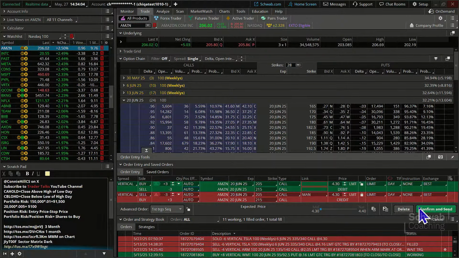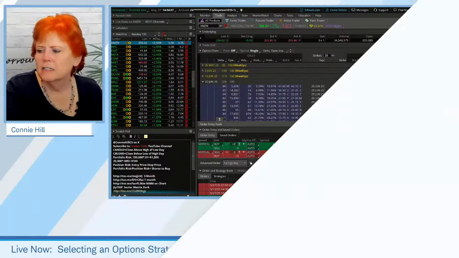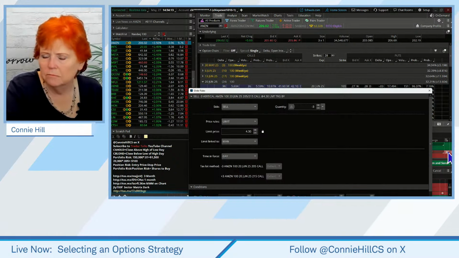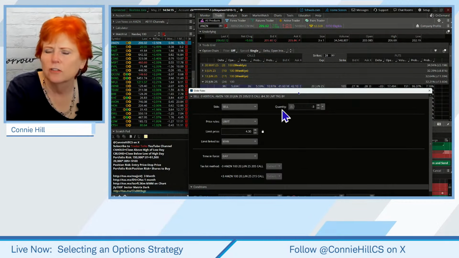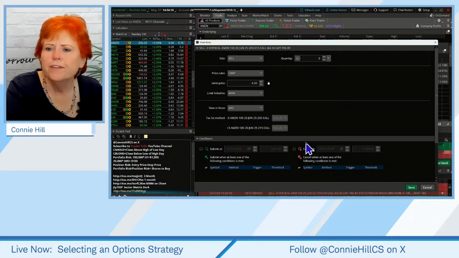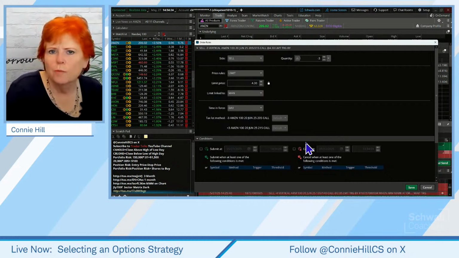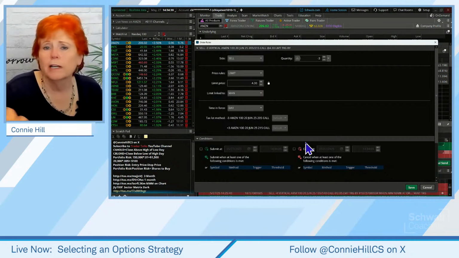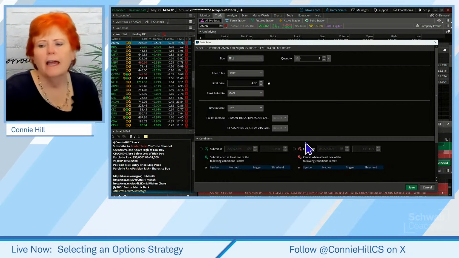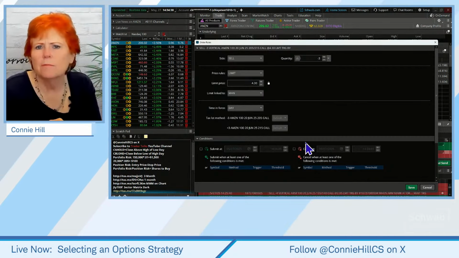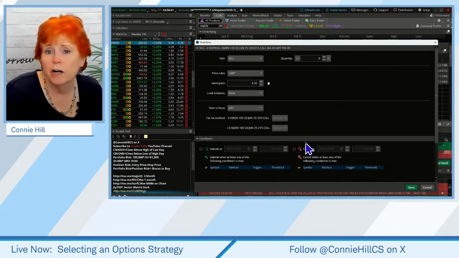Now, I'm curious, how many of you are starting to use this idea of putting on conditional exit points based on the price of the stock or some other condition? Are some of you starting to use this a little bit more regularly? I hope the answer is at least you're practicing it in, say, your paper money account so you can get a little bit more comfortable with it. It kind of frees up your time. If you know that's where I want to get out, great, we plug it in there, and then you don't have to be emotional while it's trading. Maybe it's almost there, maybe it's doing something I don't want it to do, but we've already fixed the parameters where we want to get out if it's good, or we want to get out if it's bad.